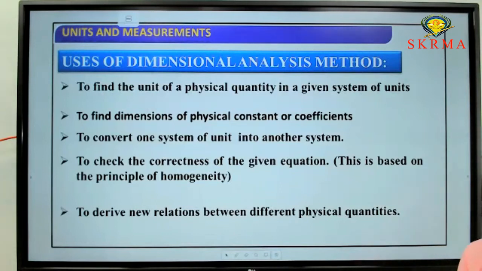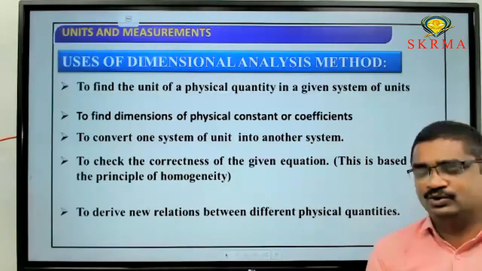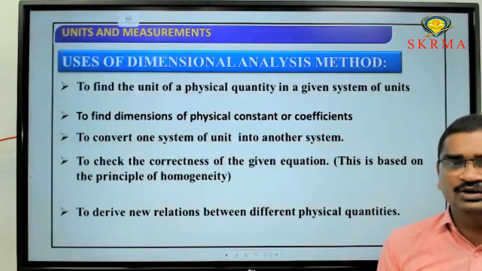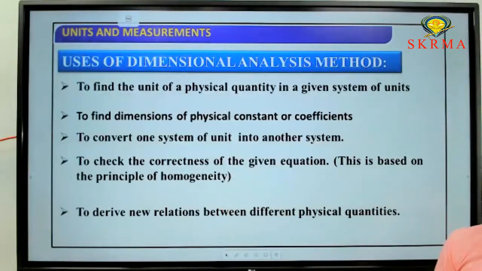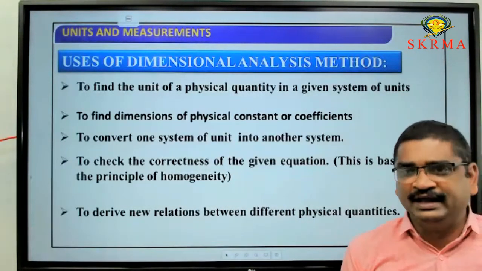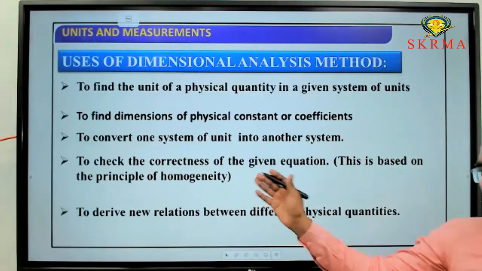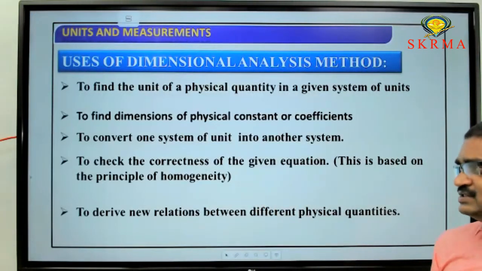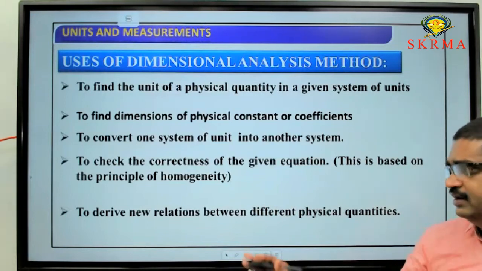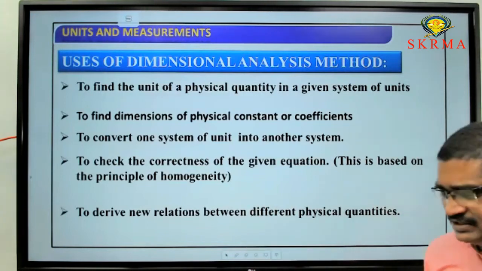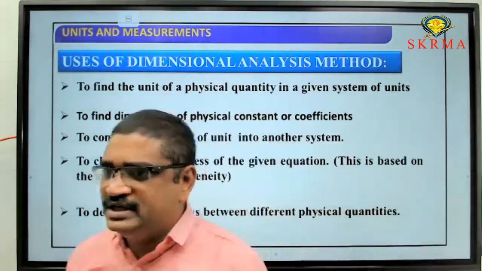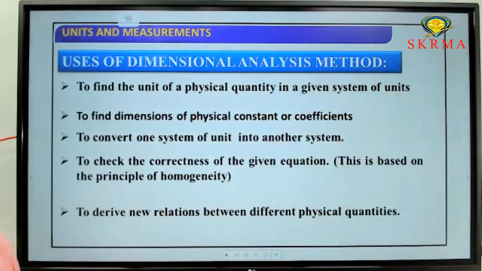Next, the second one: to find the dimensions of physical constants or physical coefficients. Third use: to convert one system of units to another system. Fourth one: to check the correctness of an equation, which is based on the principle of homogeneity. Next one: to derive new relationships between physical quantities. So these are the five uses of dimensional analysis.